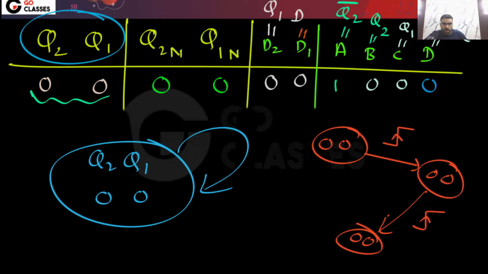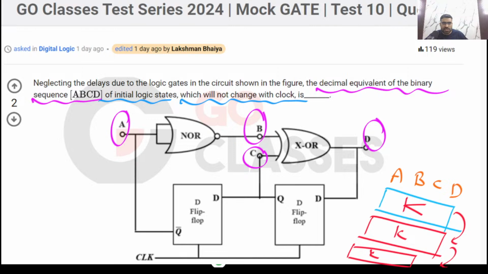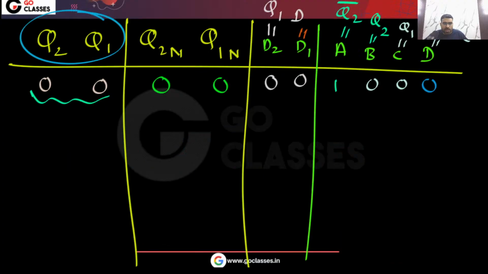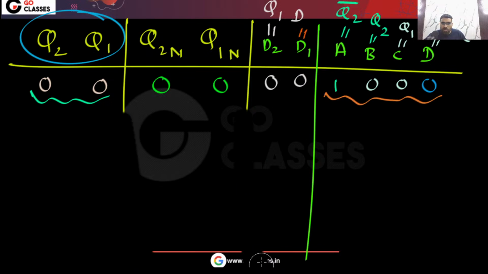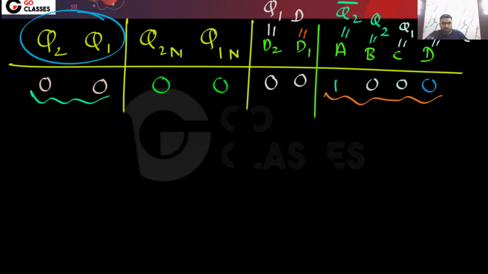So your answer will be what? The question is asking what combination of ABCD such that the state is not changing. Read the question. The question is asking the decimal equivalent of binary sequence ABCD of initial logic states which will not change with the clock. Now the state is not going to change. Agree with me?